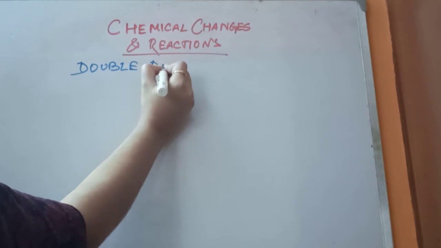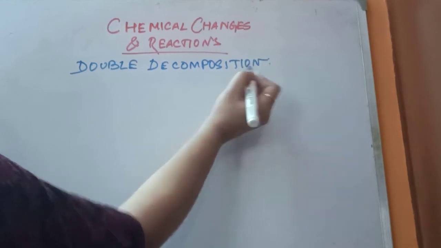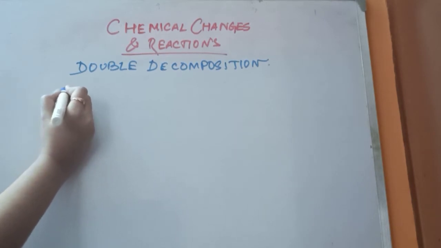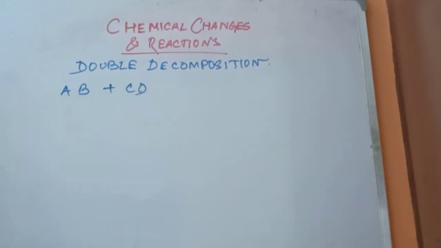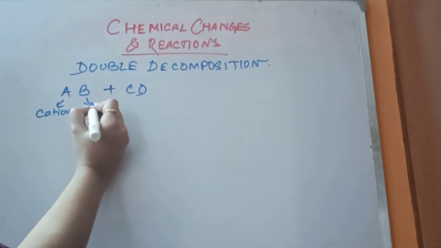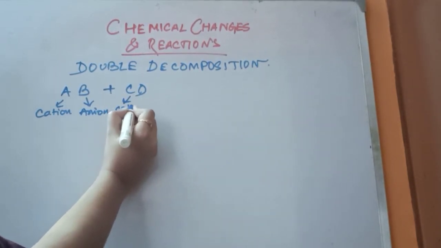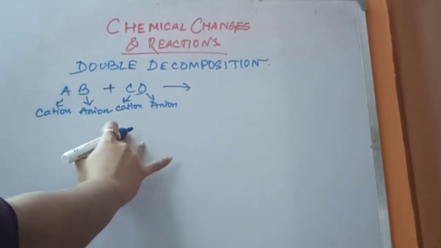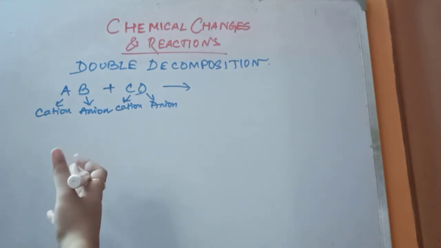Double decomposition reaction. In double decomposition, I will first tell you by the representative formula and then I will explain that to you. Consider AB is a compound and CD is another compound. In compound AB, A is the cation and B is the anion. In compound CD, C is the cation and D is the anion. Here, both the compounds will react with each other and there will be exchange of the cations and anions.